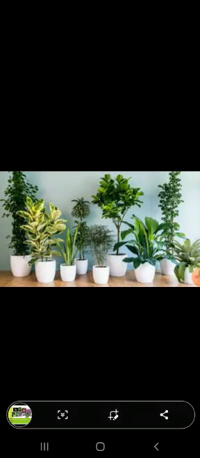So they contain chlorophyll and prepare their own food by trapping the energy of sunlight. Kingdom Plantae includes all the plants, whether flowering or non-flowering.